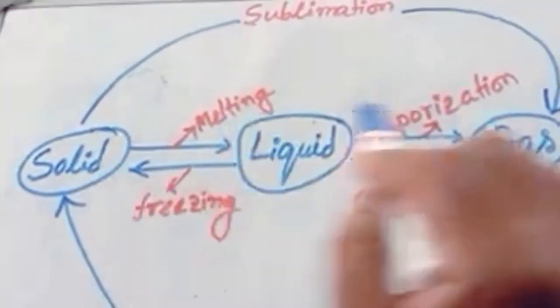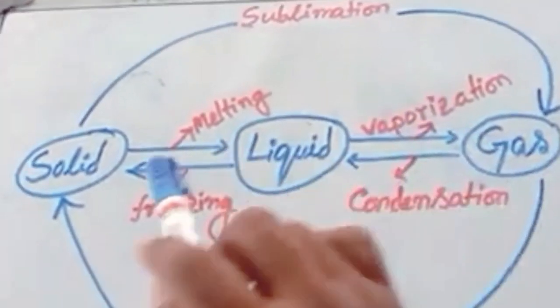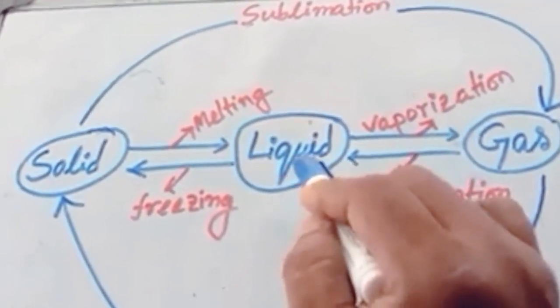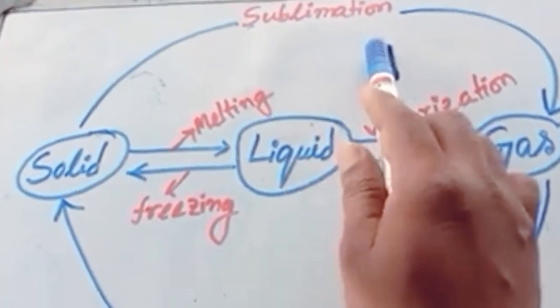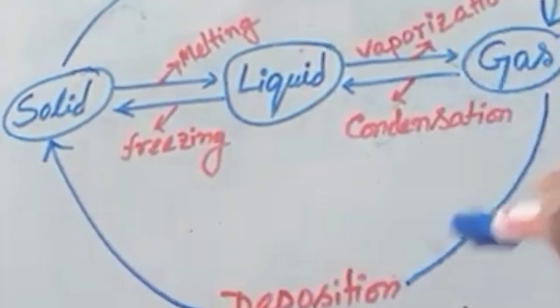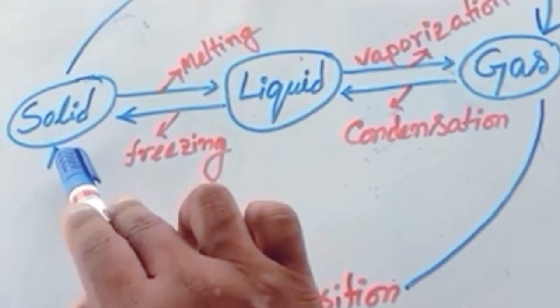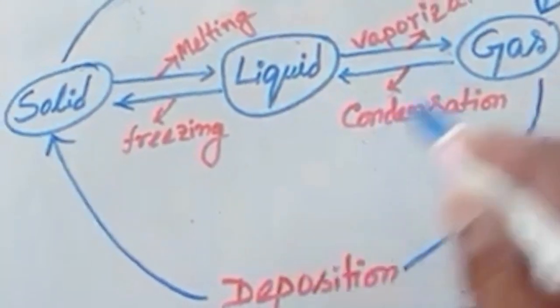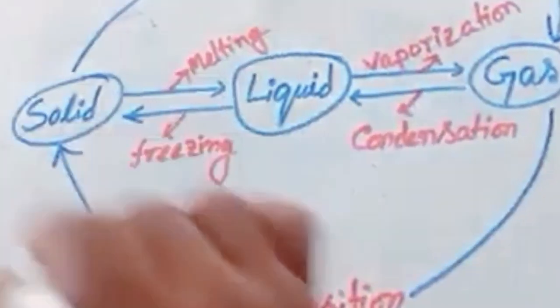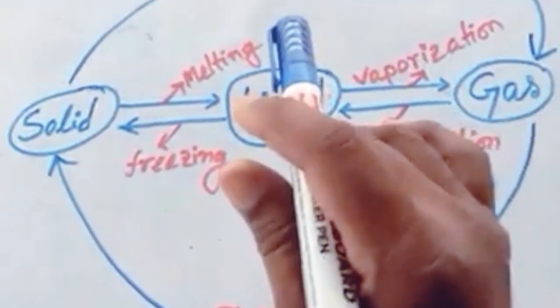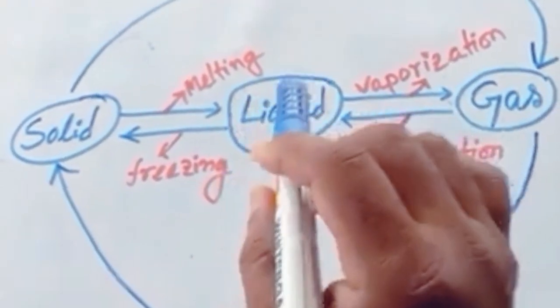Again, solid to gas with no intermediate liquid state is the process of sublimation. Gas to solid with no intermediate step is the process of deposition. This part is very conceptual for this chapter.